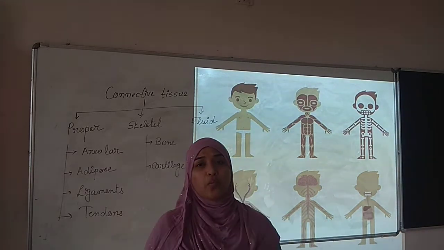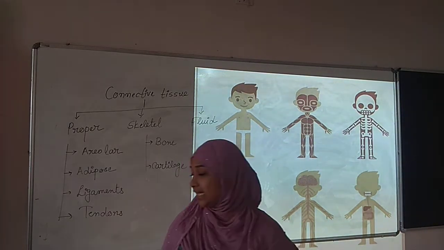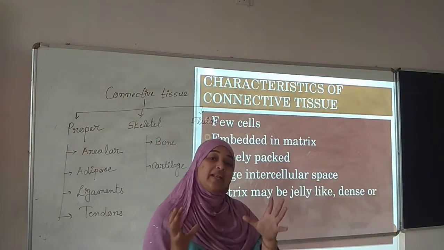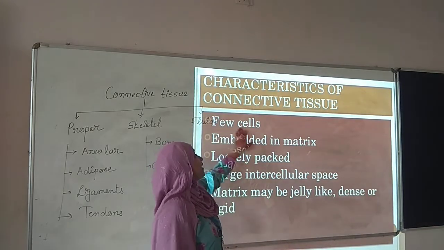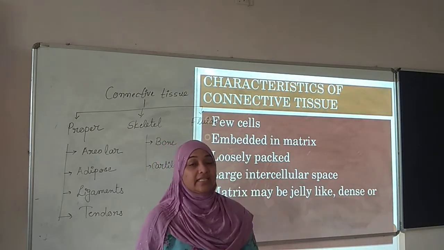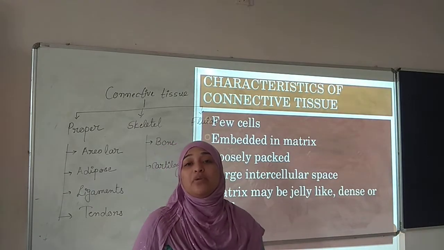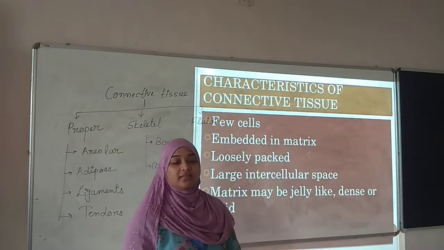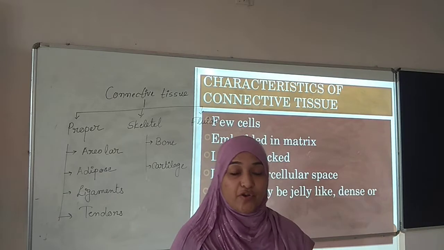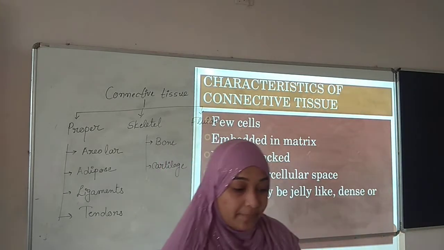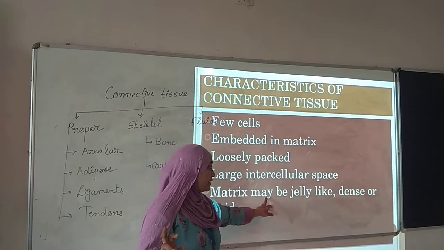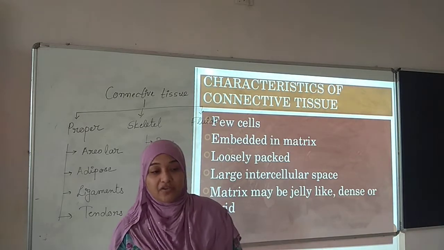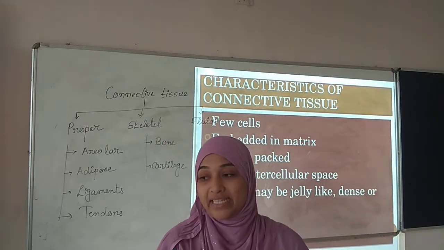So first we go with the common characteristics of this connective tissue. The first is few cells. This tissue has a very small number of cells present in it. Second, embedded in matrix. Now here one new word will come for you. What is matrix? Matrix may be jelly-like, dense or rigid. Matrix is jelly-like, dense or rigid.